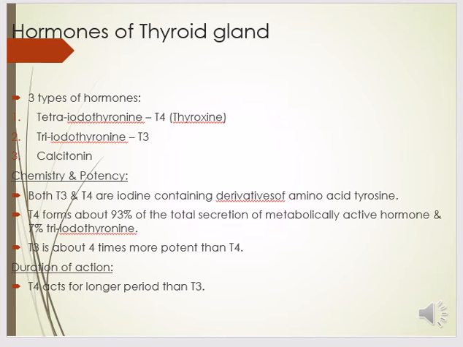What is the chemistry and how potent are they? So both T3 and T4 are iodine containing derivatives of the amino acid tyrosine. T4 forms 93% of the total secretion of metabolic hormones and T3 7%. T3 is about 4 times more potent as compared to T4. Duration of action: T4 acts for a longer period of time than T3.